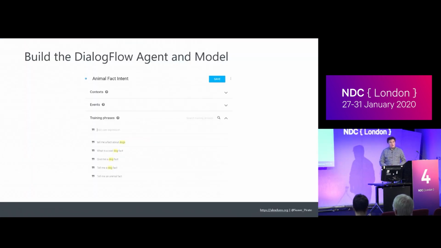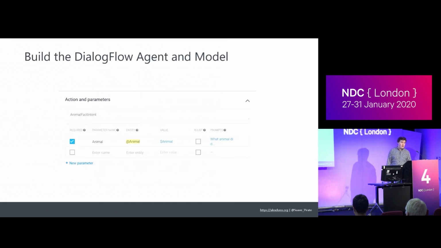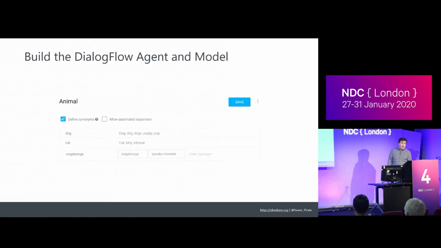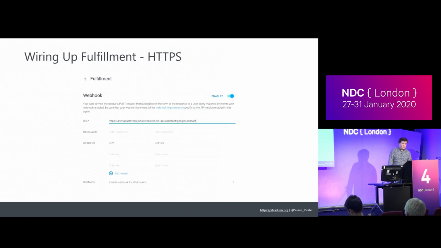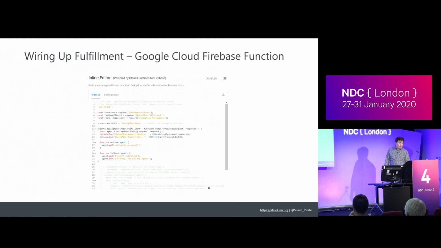For the Google Assistant side of things, we're going to be using Dialogflow for defining our language model, but it's the same sort of thing. You can already see how similar the setup is. I give it an intent name. I define some utterances with some samples. I highlight the things that are variables and fill them out. I can define the slot below that with my animal type and give it the type of animal, where I can also extend it and add different things and synonyms and all that good stuff. And again, just wire it up to say, send your stuff to my endpoint here. Alternatively, you can do it as a Firebase function, which you can either edit right in Dialogflow, or you can host it anywhere else and point to it.